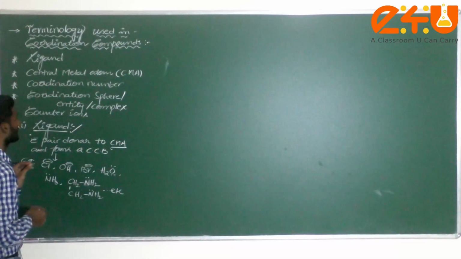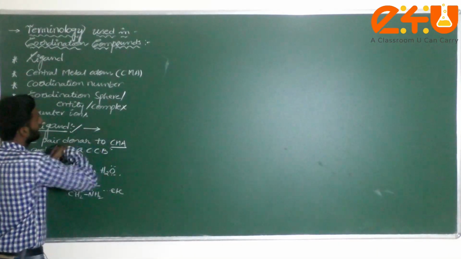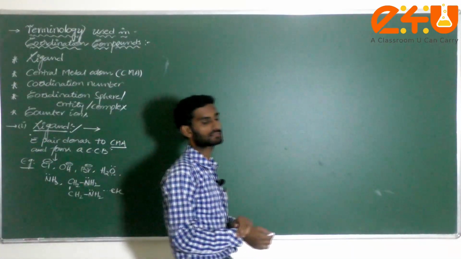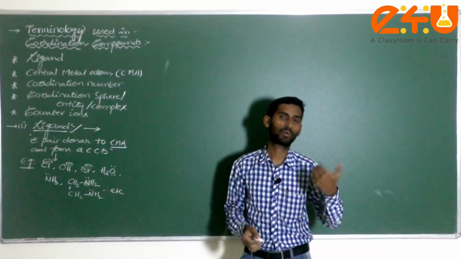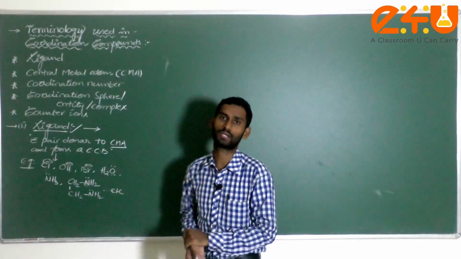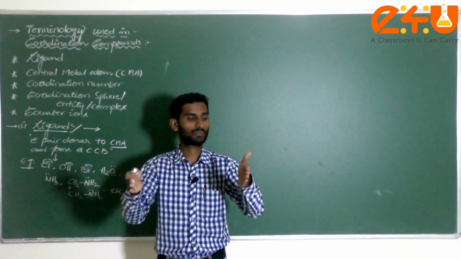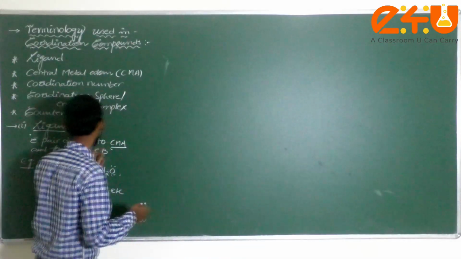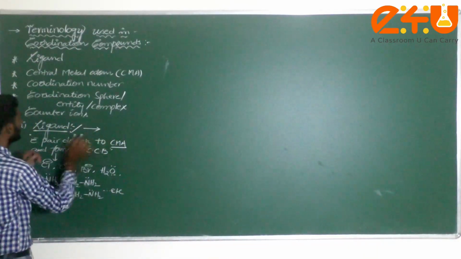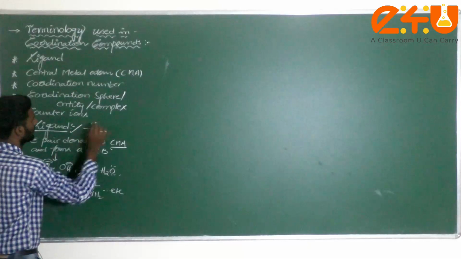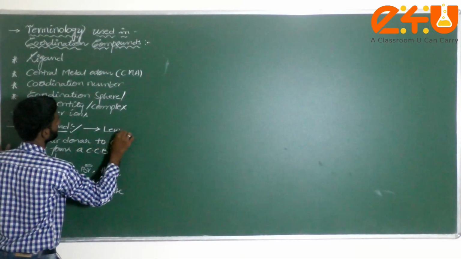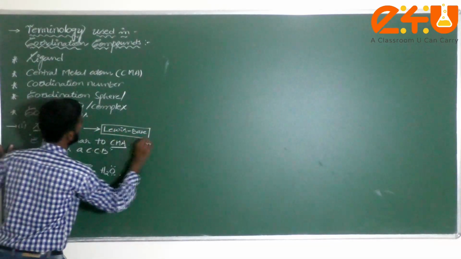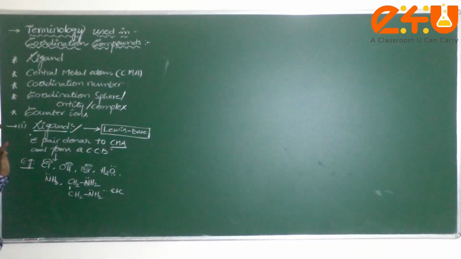Now, what is the characteristic of this ligand? This ligand has a donating character. In the previous lecture, we discussed how the coordination covalent bond is formed. There is a bond between Lewis acid and Lewis base, forming a coordination covalent bond. Now it acts as an electron pair donor. So it is generally called, dear student, Lewis base character. This is very important.